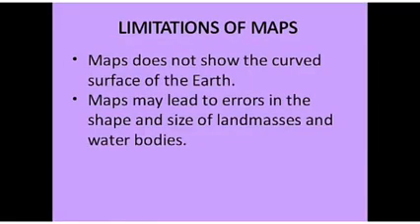However, maps have some limitations also. The earth is spherical in shape and its curved surface cannot be shown correctly on a flat surface like paper. Try to cover a ball with a sheet of paper without creasing. You will not be able to do it. So, maps may lead to errors in the shape and size of land masses and water bodies near poles.